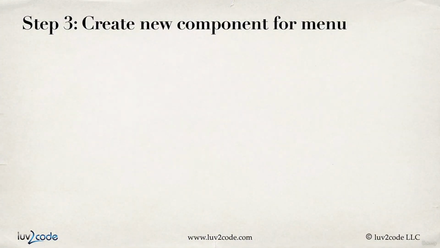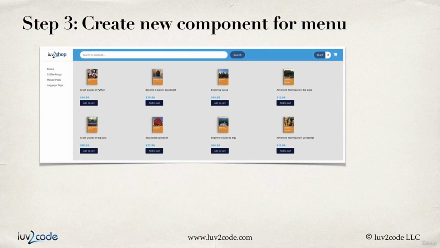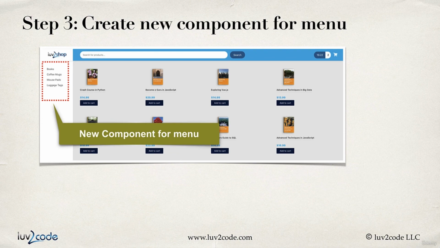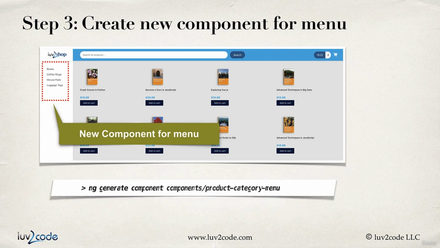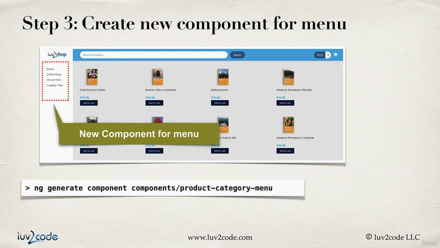And then in step 3, we need to create this new component for the menu. So basically, the categories we have over on the left-hand side, we're going to encapsulate that as a menu component. And so we can generate this component by using ng generate component components/product-category-menu.